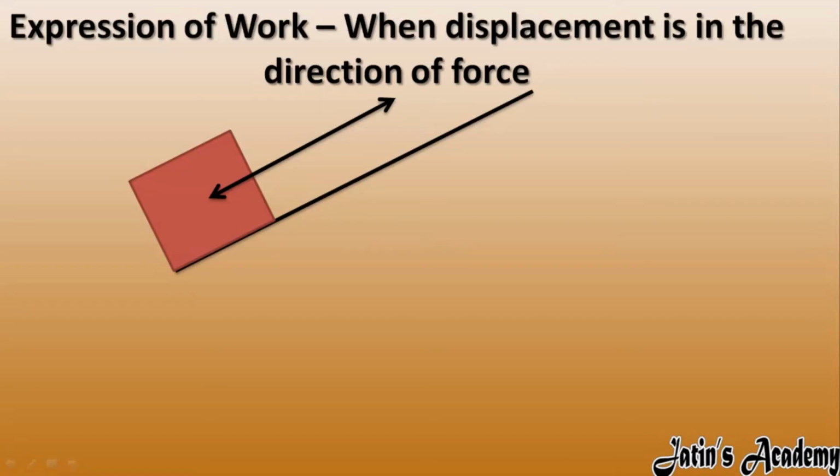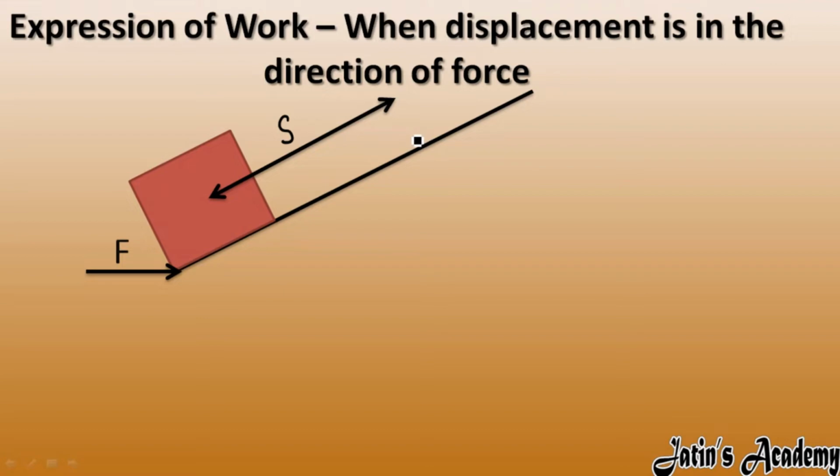Okay, now let's see how we will calculate the work done when force and displacement are not in the same direction. In this case, force is applied in this direction and displacement occurs in this direction. So the force direction is this, the displacement direction is this. Now what we will do, carefully listen.